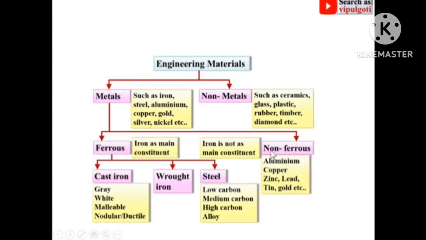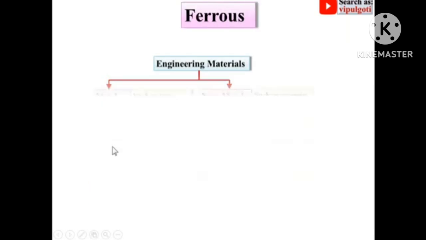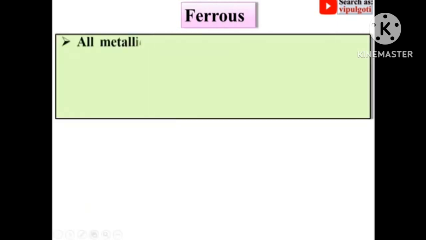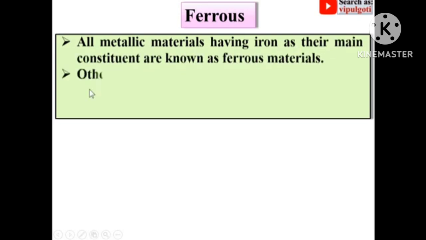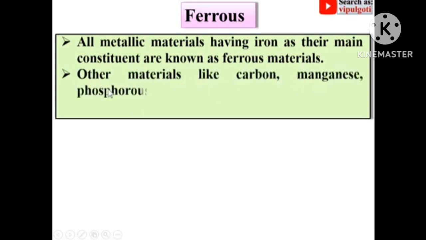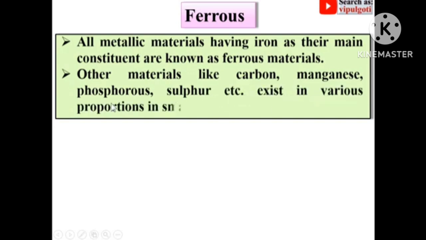Now it's the turn for the ferrous and non-ferrous. So let's start with the ferrous metal. All metallic materials having iron as their main constituent are known as ferrous materials. Other materials like carbon, manganese, phosphorus, sulfur, etc. exist in various proportions in very small quantity in the ferrous metal.